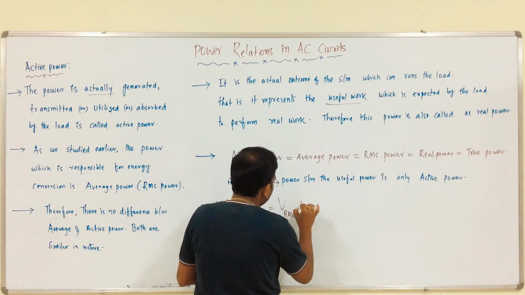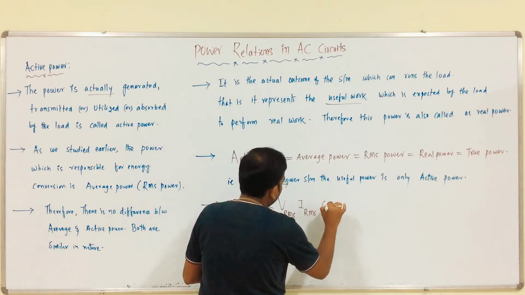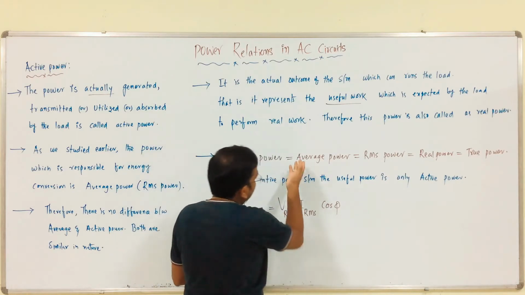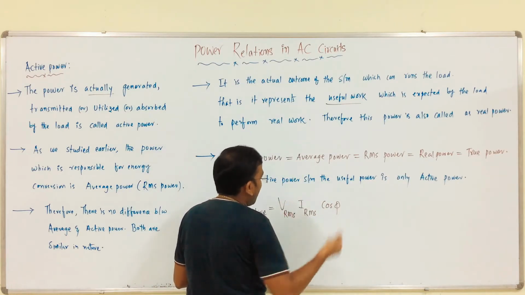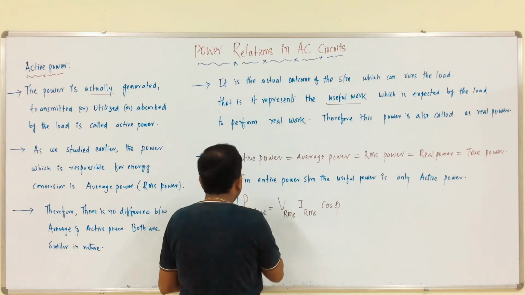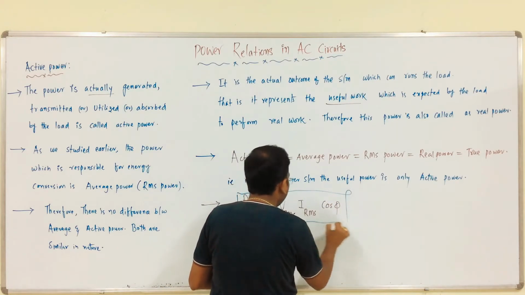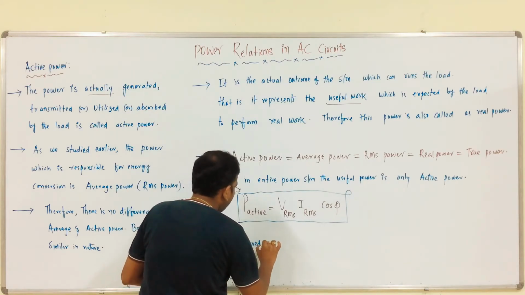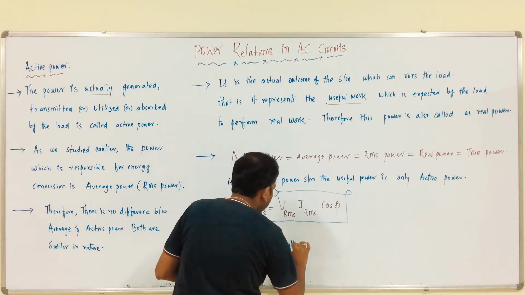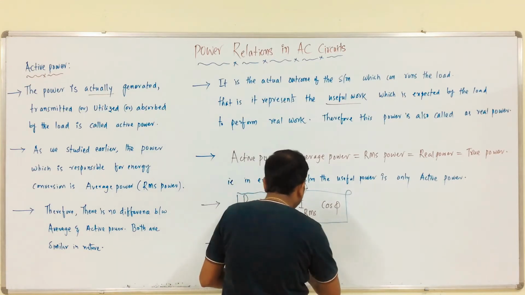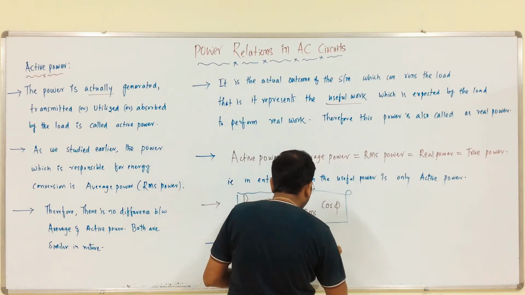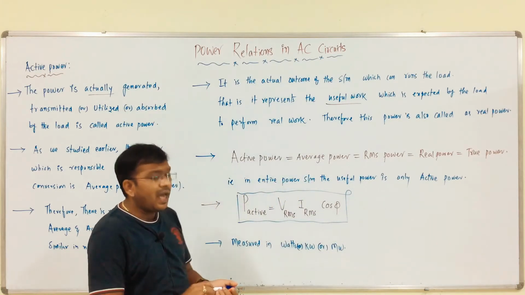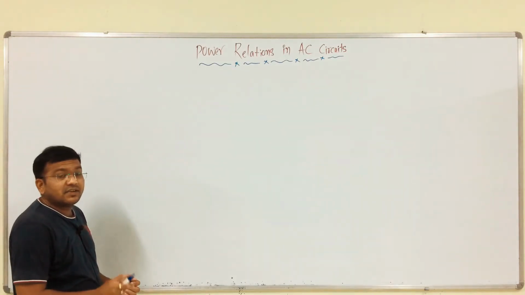VRMS into IRMS into, this is the formula for average power. Both are equal. That is why P active is equal to VRMS into IRMS into cos phi, right? Measured in watts, kilowatts or megawatts. This is about active power. Next we will discuss reactive power.